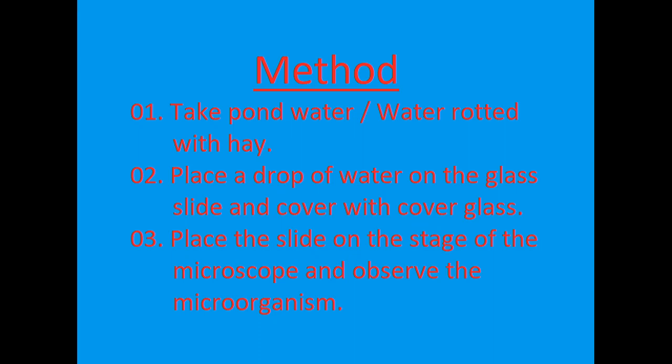So what is step 3? I told you there are three simple steps here. Step 3, place the slide on the stage of the microscope and observe the microorganisms.